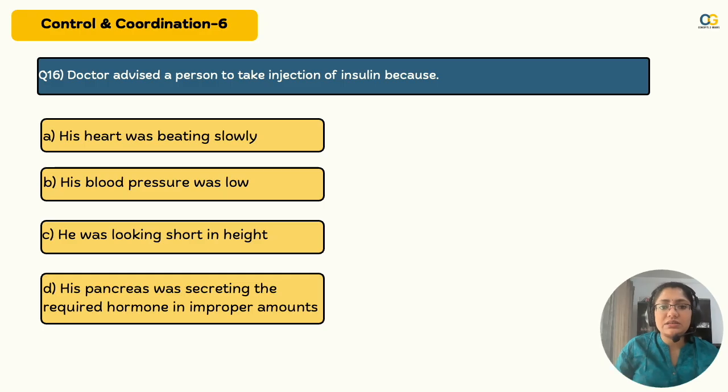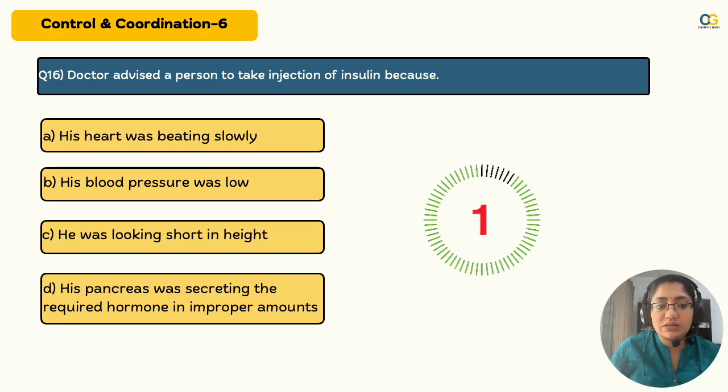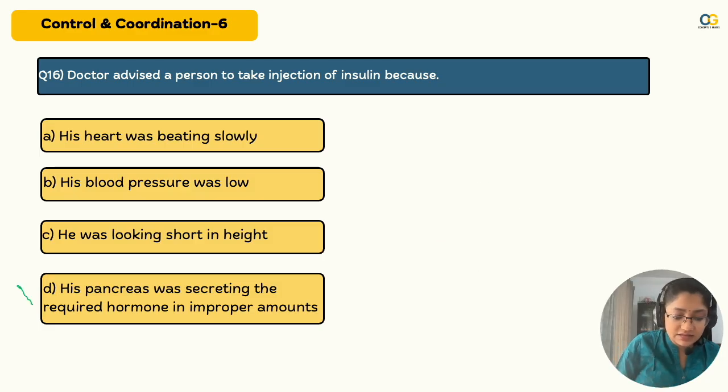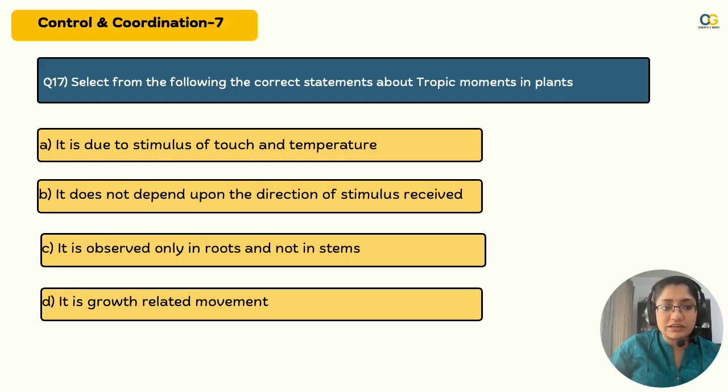Doctor advised a person to take injections of insulin because, come on, you can't go wrong with this one. The options itself lead you to the answer. Yes, his pancreas was secreting required hormone in improper amounts. The question was great, but the options were so easy that you could get to the answer straight away. Moving on to the next one. Select which of the following are correct statements about tropic movements in plants.